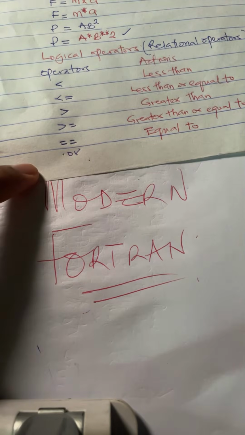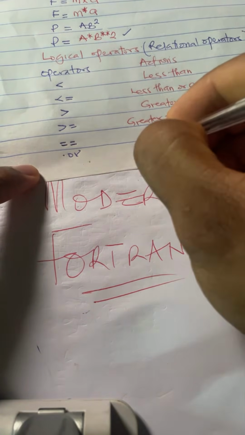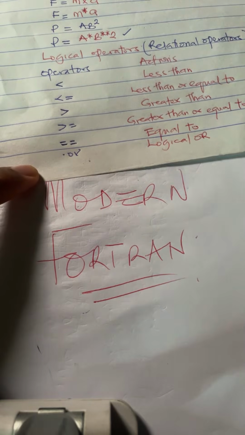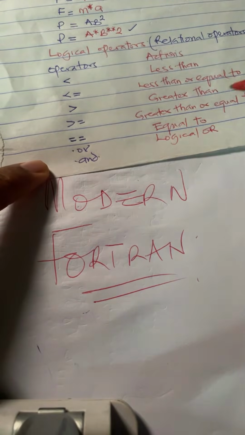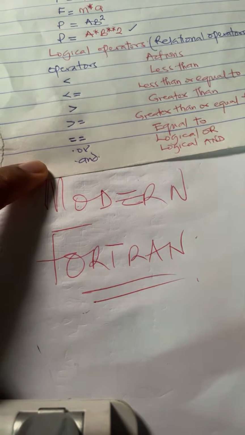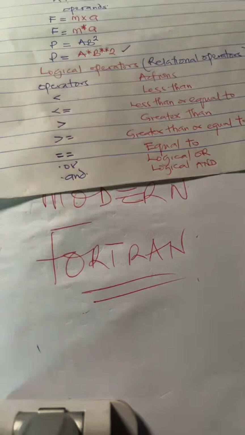Then we also have dot or, which is also called logical or. We have dot and, which is called logical and. We also have true and false.